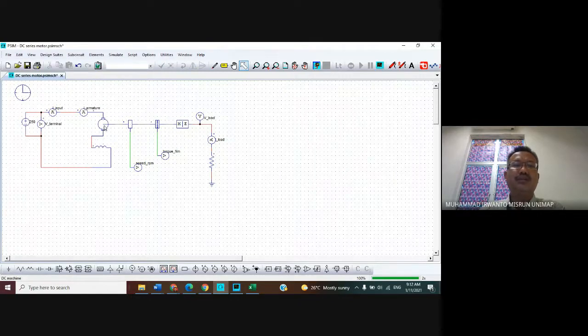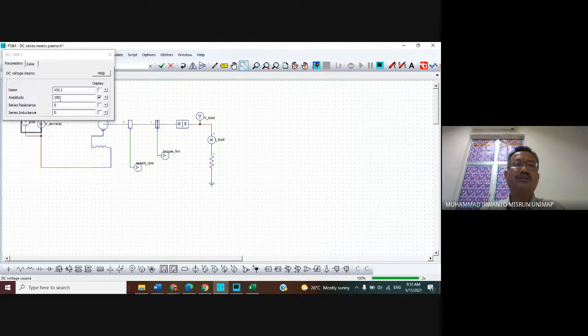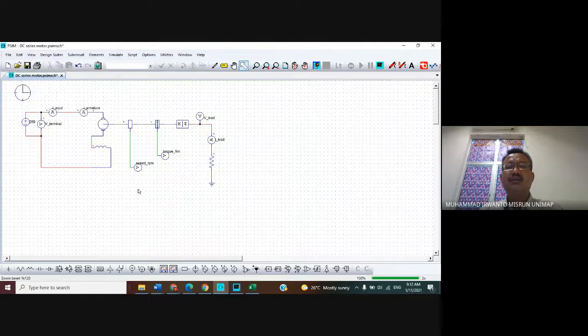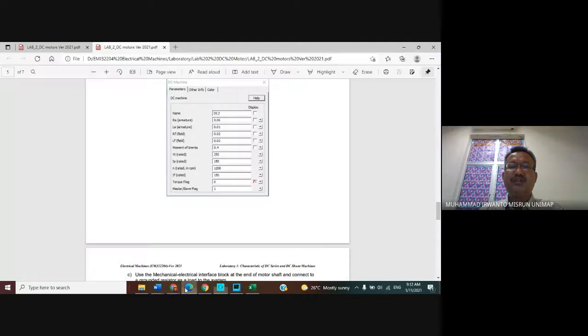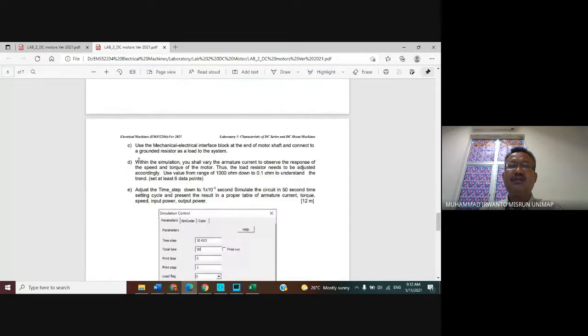Okay, finish. Now, because it is 250, you can give the DC voltage also 250 here. Now the R load, follow this range: 1000 ohms down to 0.1.